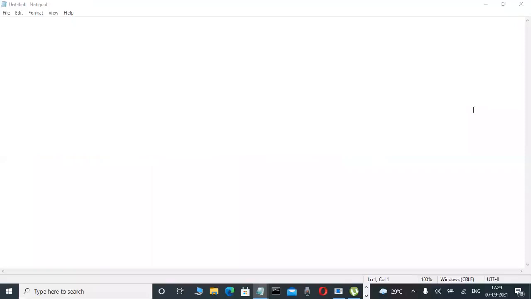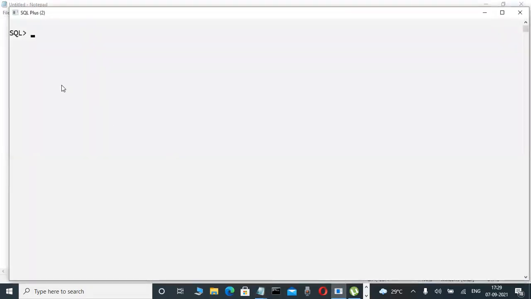Now check it out. Concentrate here. Suppose, don't write it, just observe it, very interesting. Suppose this is a SQL Plus tool. Okay, fine. Through this one, I'm creating a table. Don't write it, just create table name. In the future, tables are there. I'm just telling you for the idea.